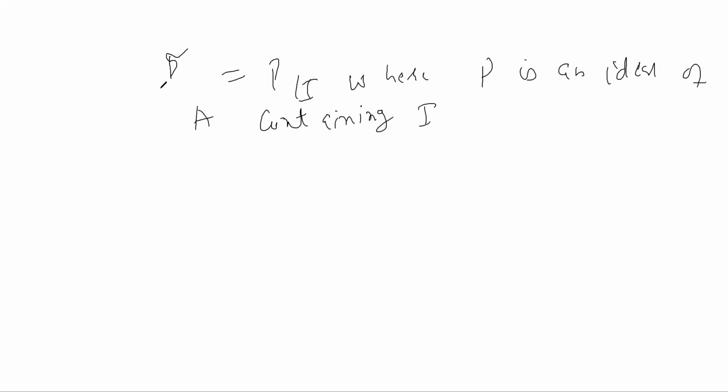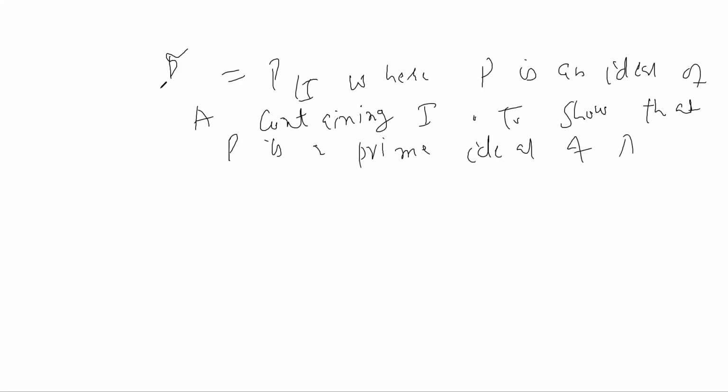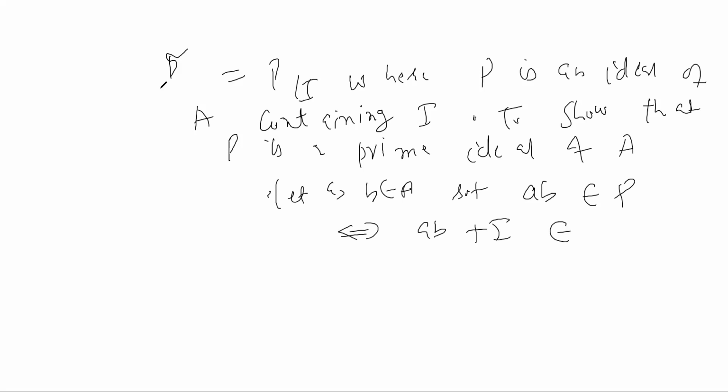तो हम शो करेंगे कि P प्राइम आइडियल है A का. So to show that P is a prime ideal of A. उसके लिए आप करें let a, b belonging to A such that the product ab belonging to P, and this is if and only if ab plus I coset belonging to P/I.